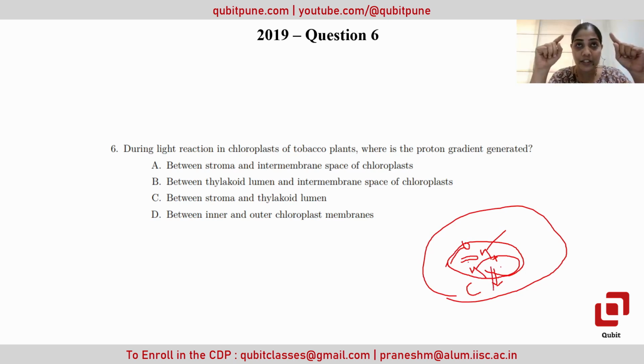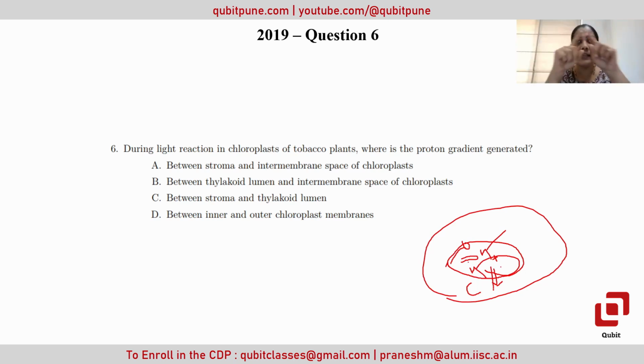The proton gradient generation during respiration, if we are talking about the mitochondrial membrane, then in the mitochondrial structure the intermembrane part will play an important role, because the protons get accumulated there and ATP generation happens at that time. So please don't get confused. The intermembrane space for the chloroplast won't be the case for